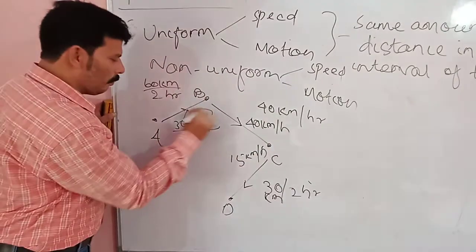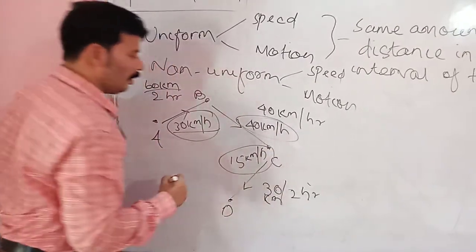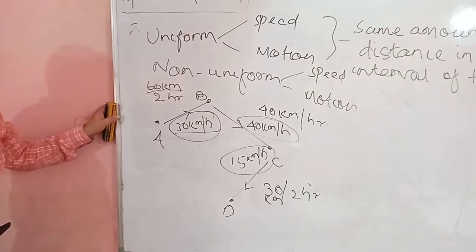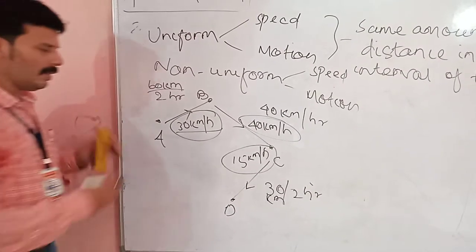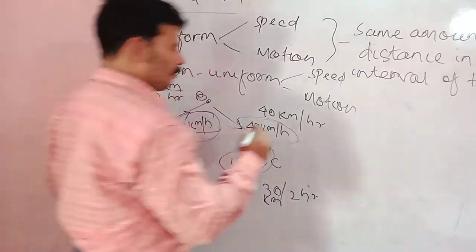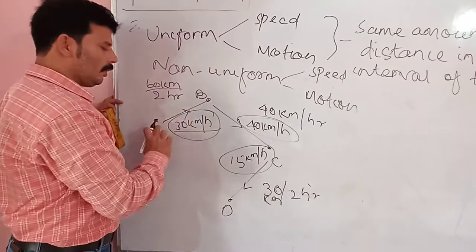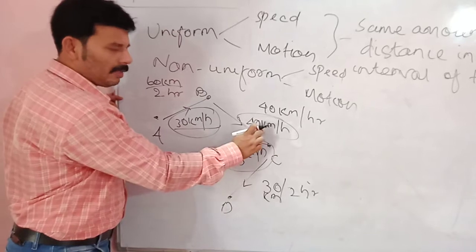So overall we have to take these three things. From A to B, in 1 hour it covers 30 km. From B to C, it covers 40 km in 1 hour.